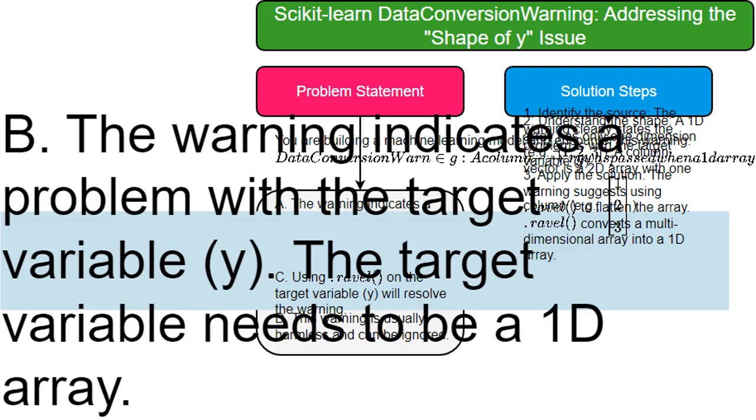This is a correct solution. Ravel is a NumPy function that flattens a multidimensional array into a one-dimensional one. Exactly what's needed to fix the shape issue with your target variable.